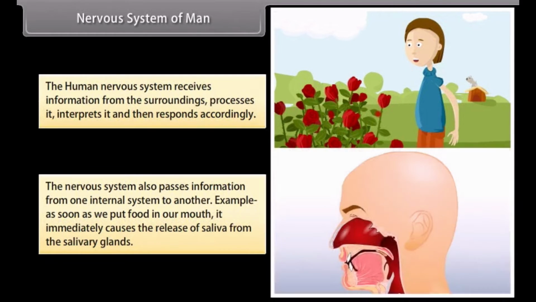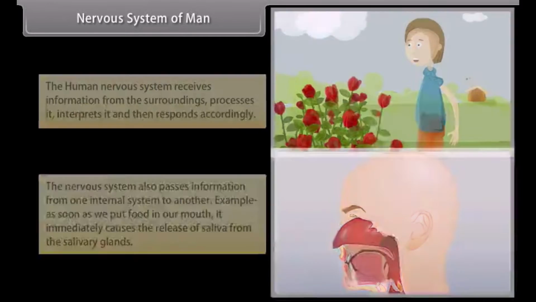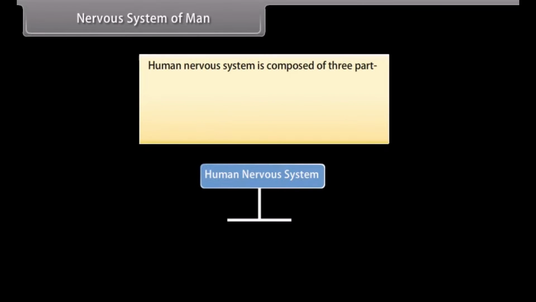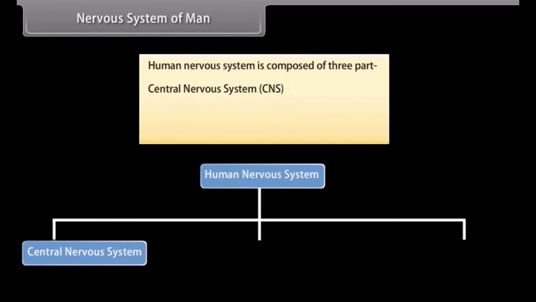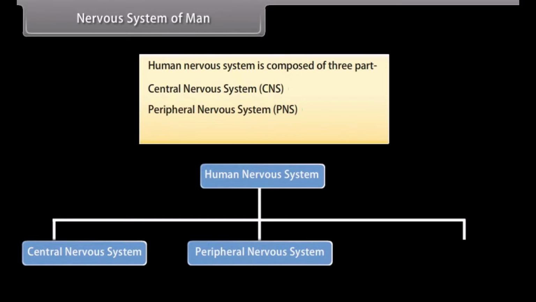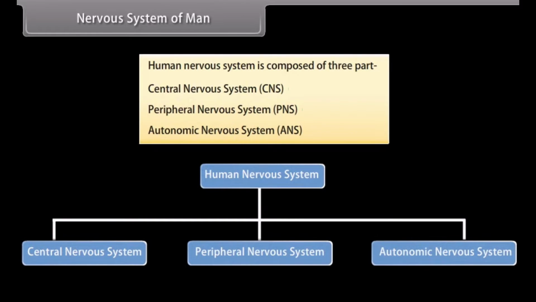Example: as soon as we put food in our mouth, it immediately causes the release of saliva from the salivary gland. Human nervous system is composed of 3 parts: central nervous system, CNS, peripheral nervous system, PNS, autonomic nervous system, ANS.